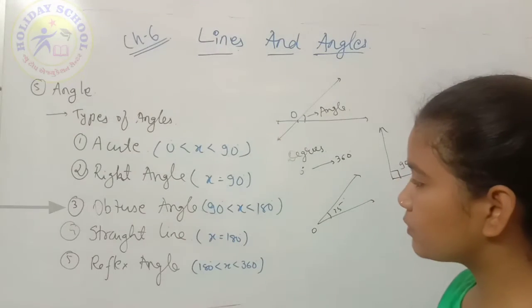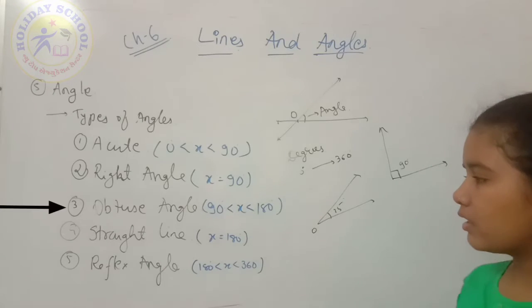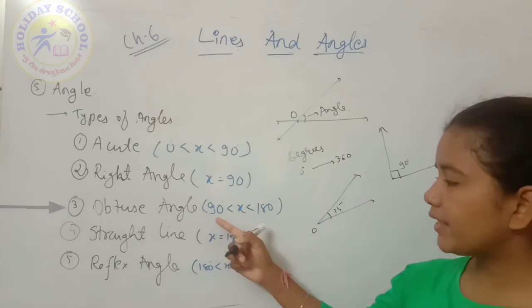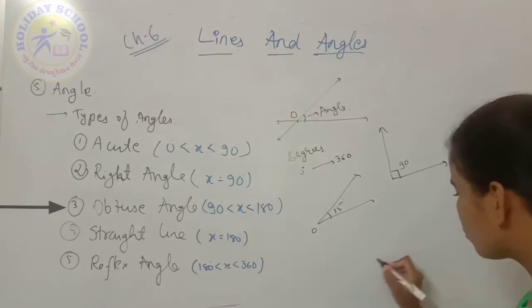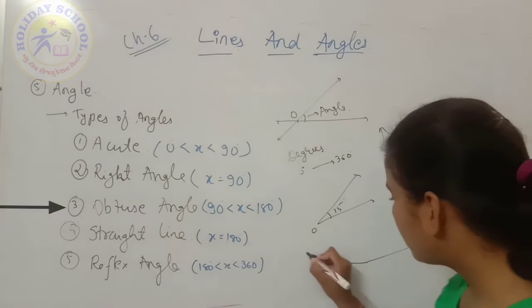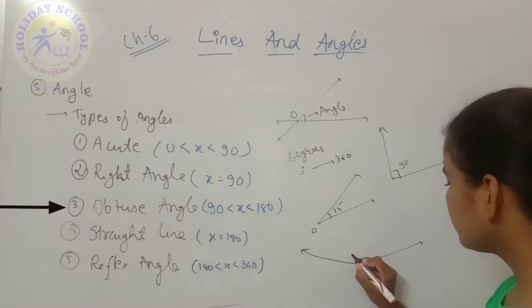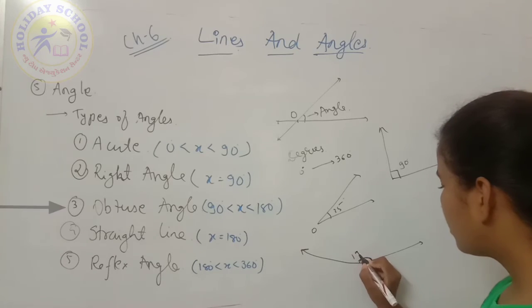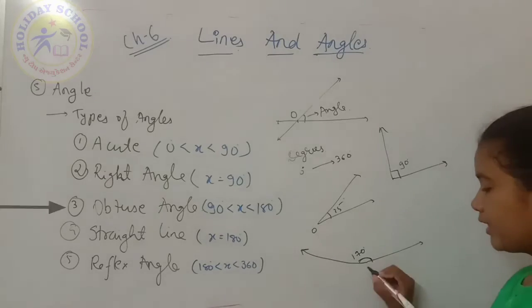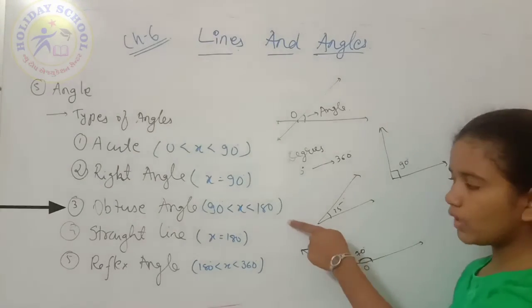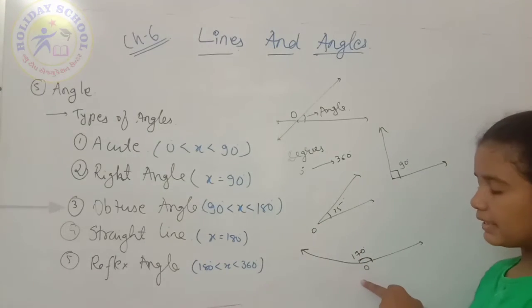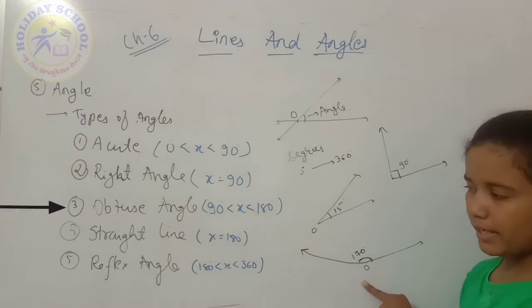Then comes the obtuse angle. In an obtuse angle, the measure is between 90 degrees and 180 degrees. Meaning they have a measure between 90 and 180 degrees. So this angle is called an obtuse angle.